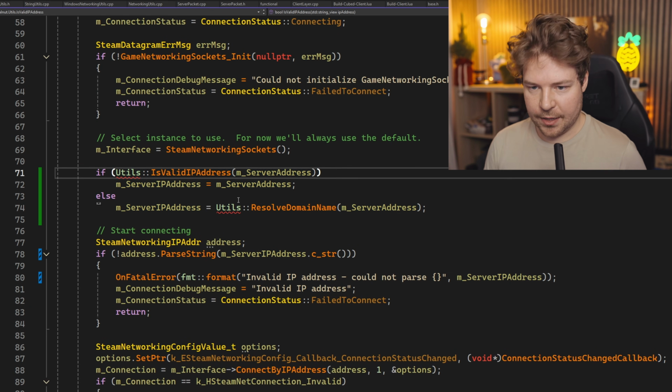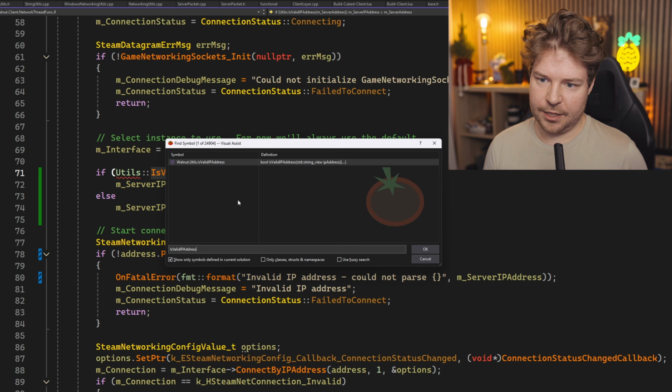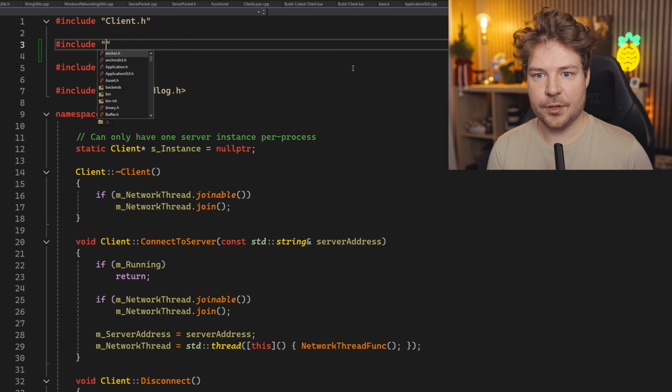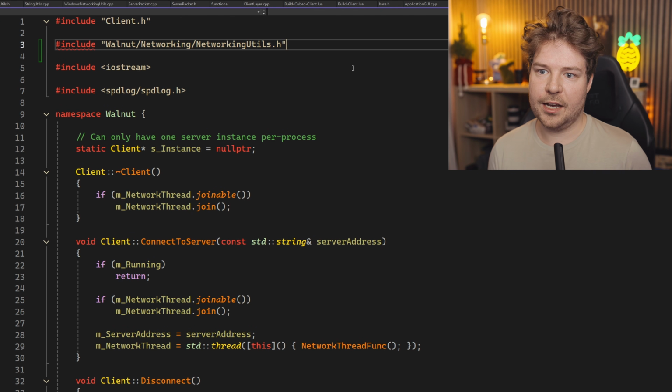And then utils is valid IP address. I think we've got this function here. Let me just search for it. So it's in Walnut utils is valid IP address. So it's in networking utils, which we might just not have included. So let's do include Walnut networking utils.